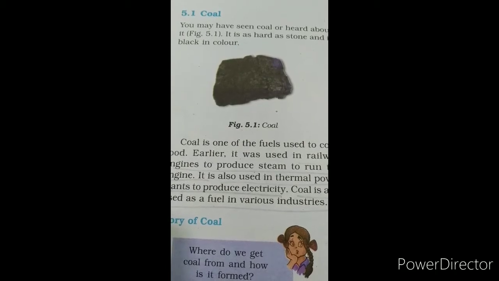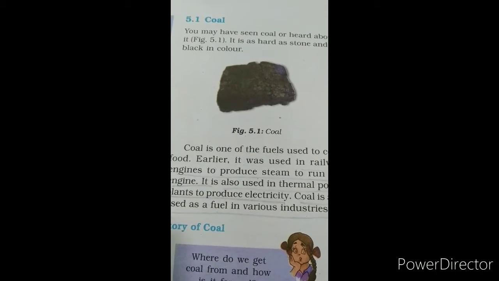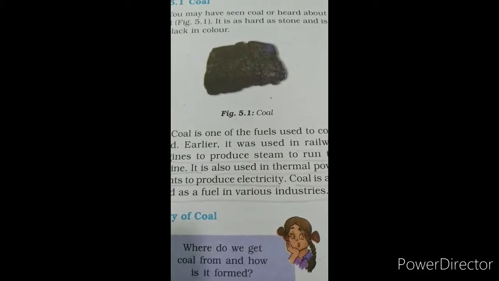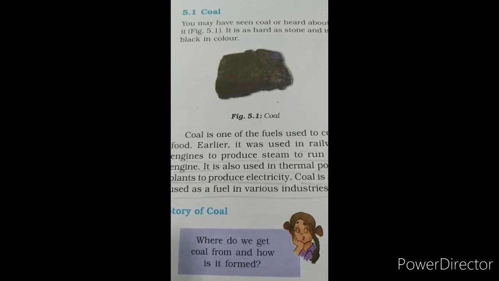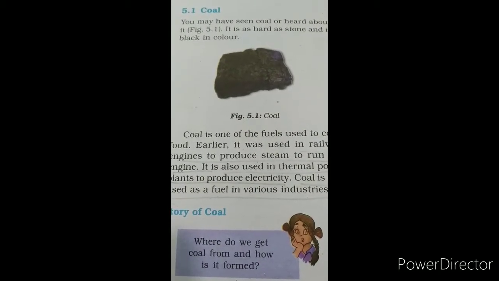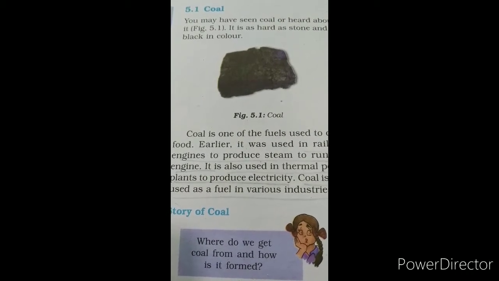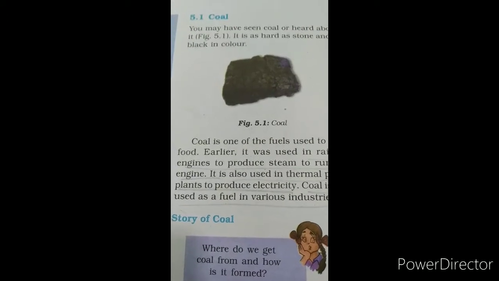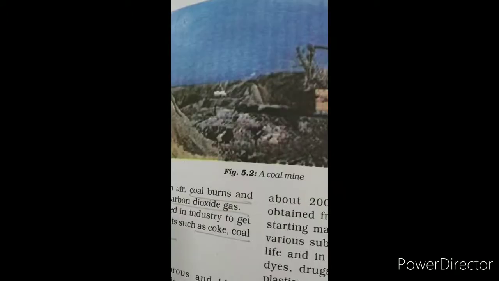Coal is a fossil fuel formed by deeply buried remains of vegetation under compression, high pressure and high temperature over millions of years. The process of conversion of dead vegetation into coal is called carbonization. It is a very slow process. Coal is processed to obtain coke, coal tar and coal gas. So let us see the history of coal now.